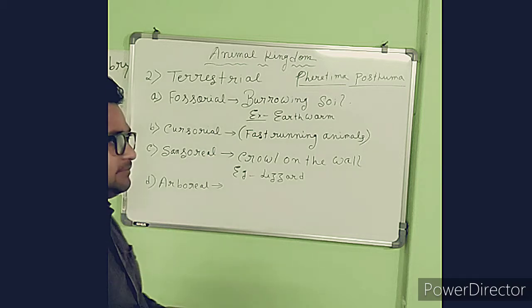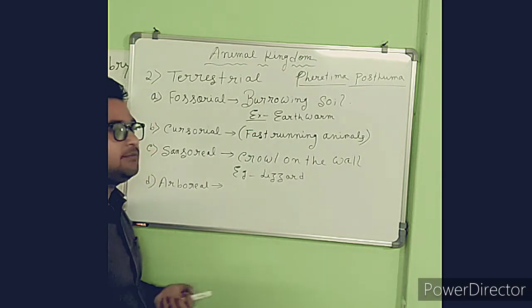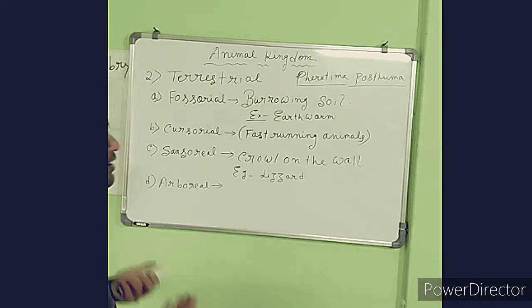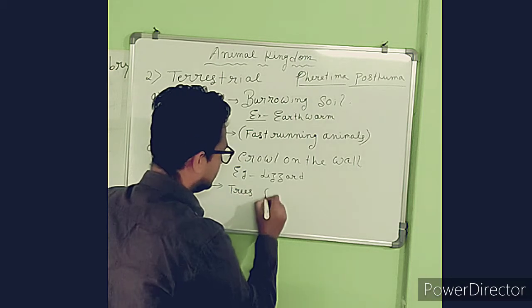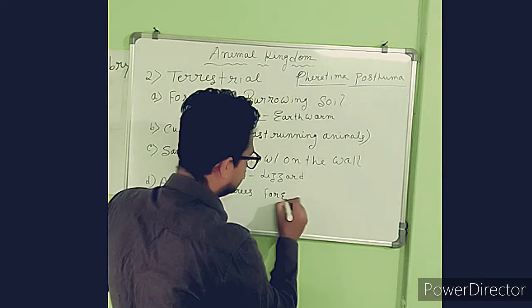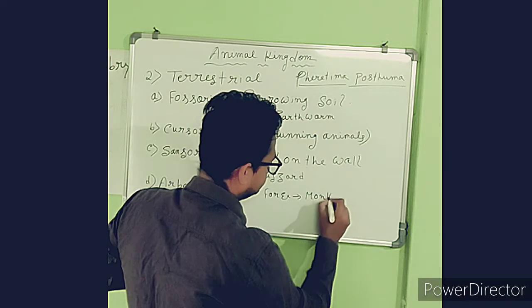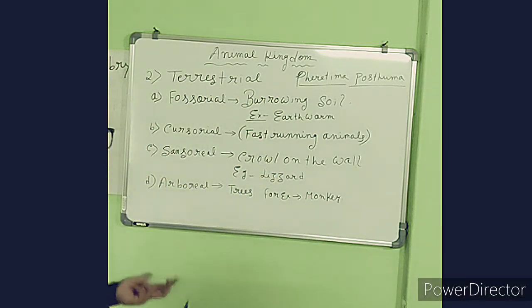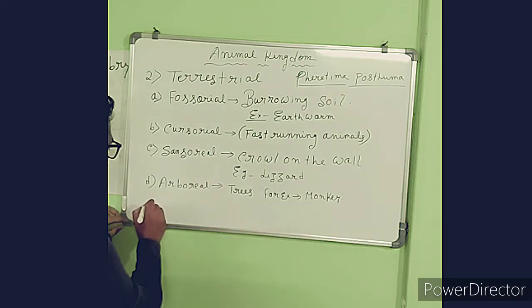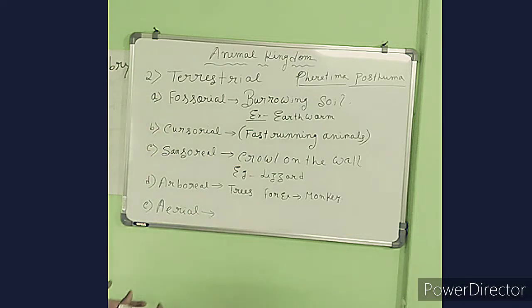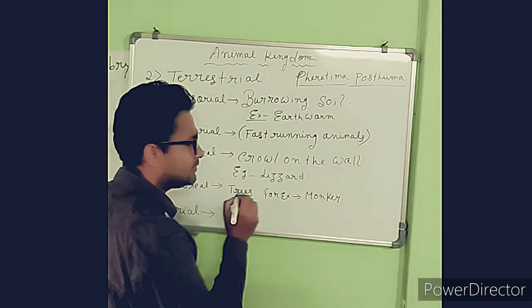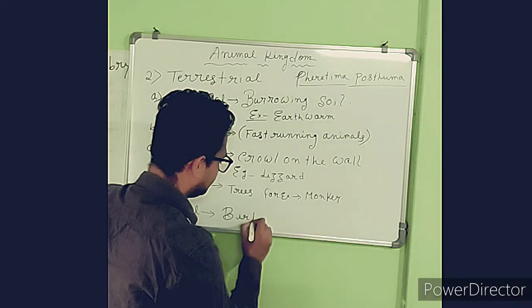So the arboreal animals are those animals that are present above the ground. For example, they are present on the trees. Here, the example is monkey. Also the birds. But their another form is called the aerial, and in aerial form the animals are present in the air for a longer period of time. So here we can give the example of birds.